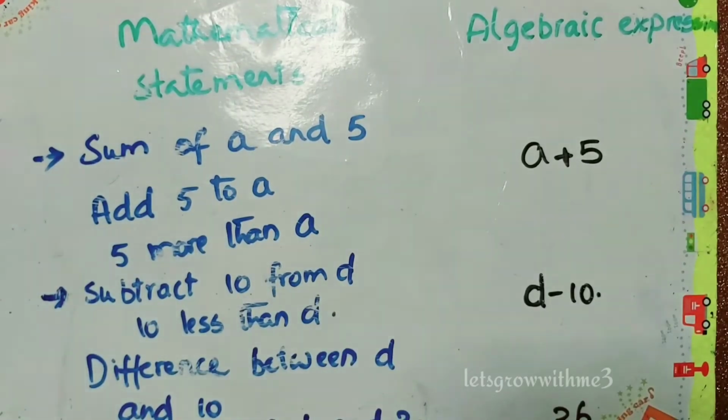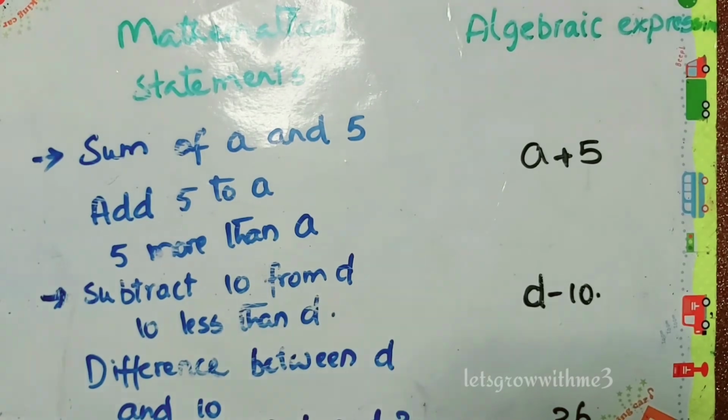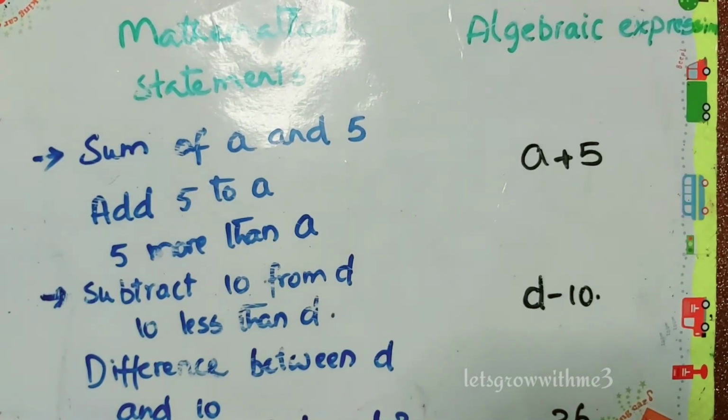Here are a few mathematical statements and their algebraic expressions. The first statement: sum of a and 5, or add 5 to a, or 5 more than a. For these three statements the expression is the same, which is a + 5. Next one, related to subtraction: subtract 10 from d, or 10 less than d, or difference between d and 10. For these three statements also the algebraic expression is the same, d − 10.